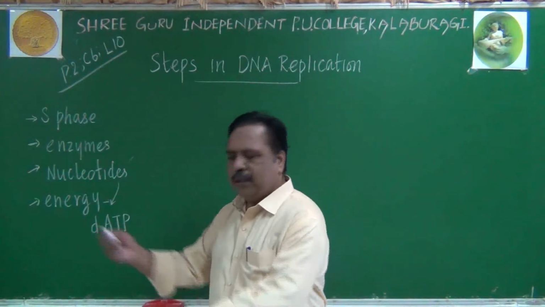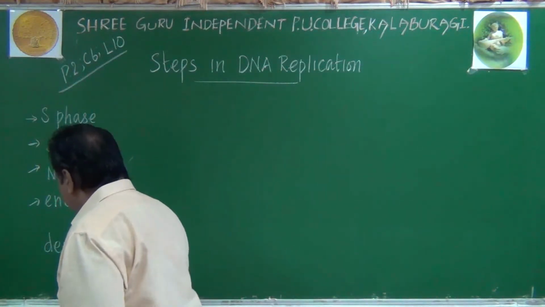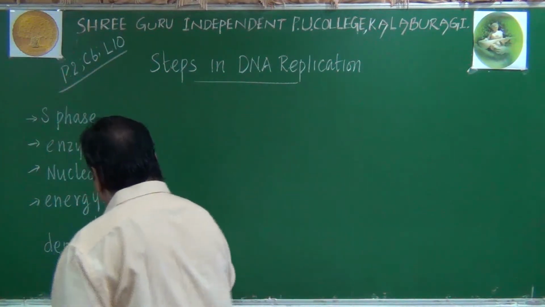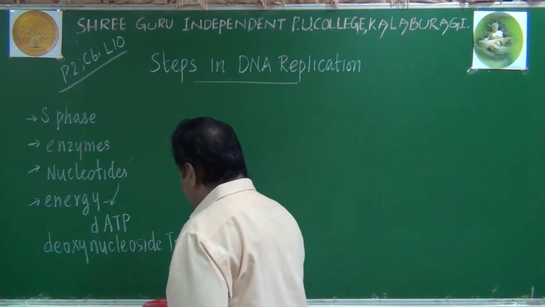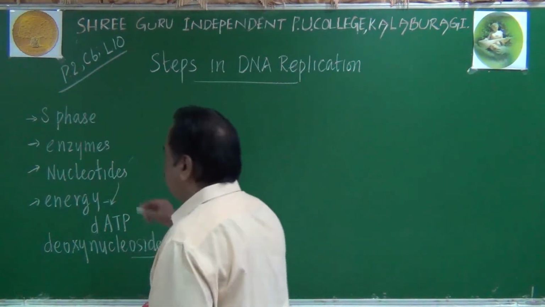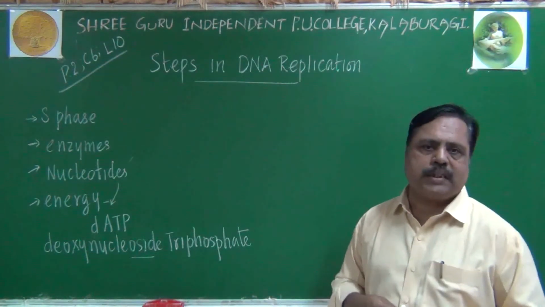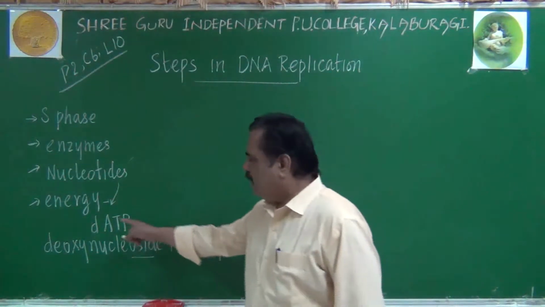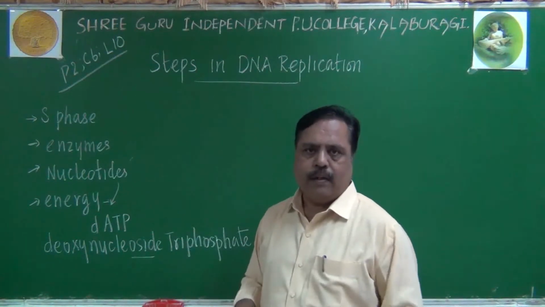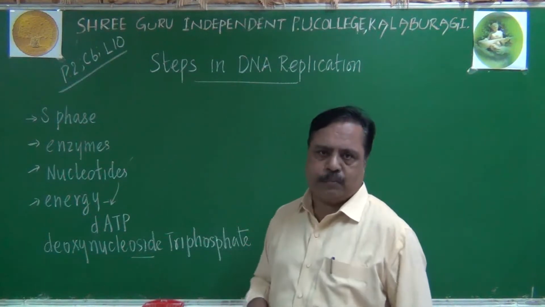These triphosphate molecules are otherwise called deoxy. Remember this word, very important. Deoxynucleoside triphosphate it can be called. I am using the word nucleoside, not nucleotide. They are called deoxynucleoside triphosphates. That means deoxyribose sugar and adenine base are called adenosine, and with 3 phosphates it is deoxynucleoside triphosphate.